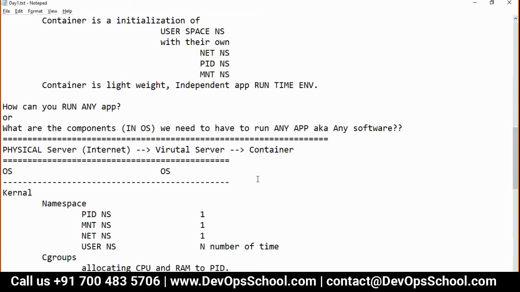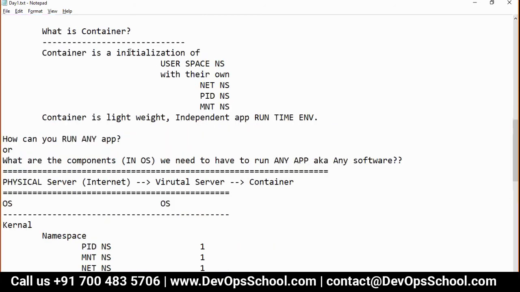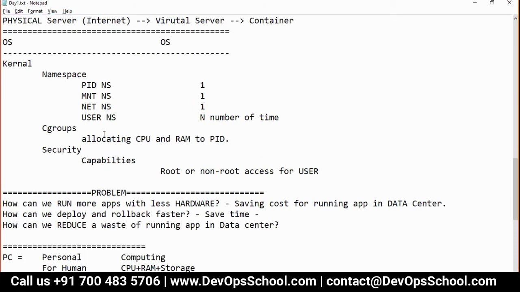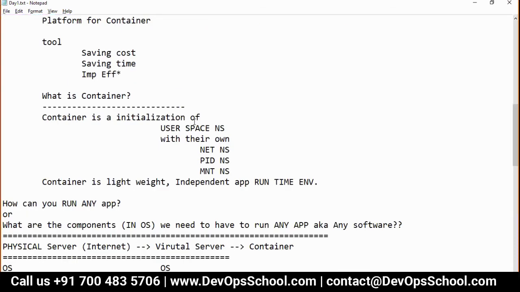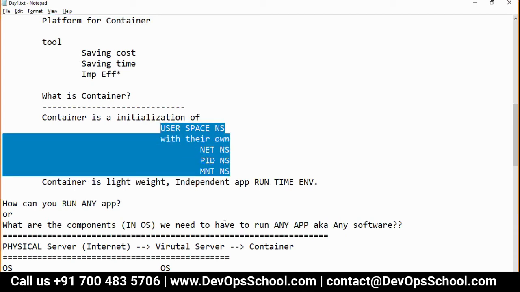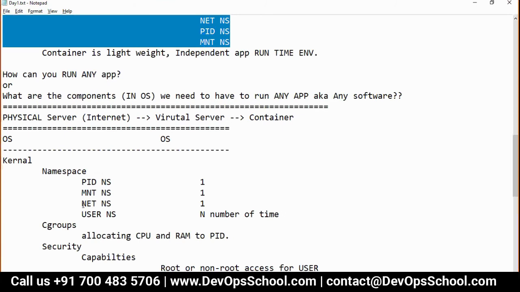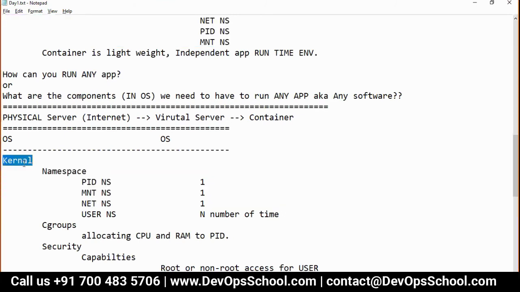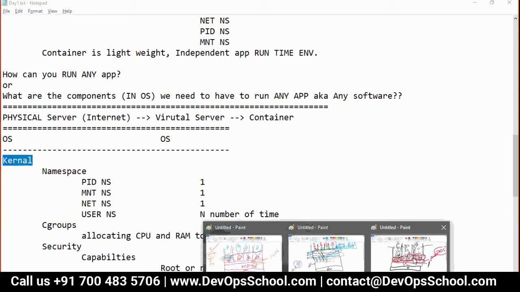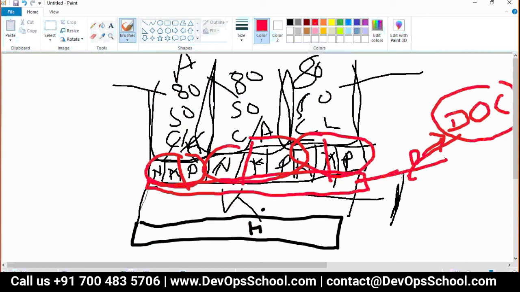So the understanding is Docker is creating an instance of these three things instead of the common shared one. Yes, that's correct. Docker is creating one user space and creating one network, one PID, and one MNT with the help of the kernel namespaces and attaching them to this user. That means each user will get their own network, PID, and MNT rather than the shared one. That's what Docker is doing. Docker takes all these capabilities from namespaces in the kernel. That's the reason I drew Docker on top of the kernel. Did you understand that?